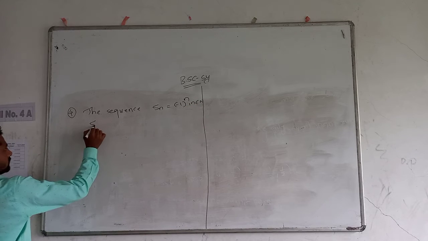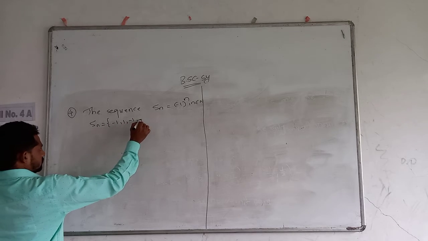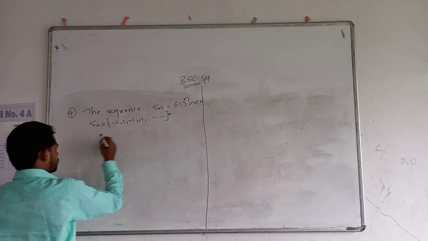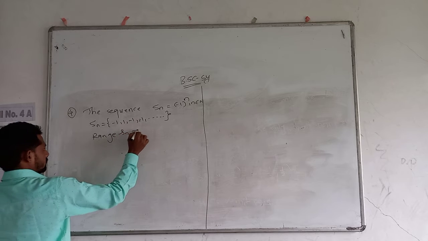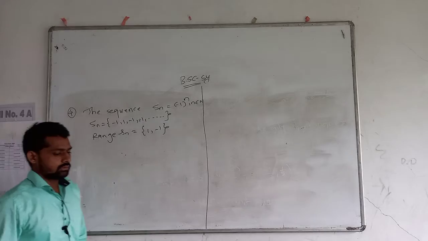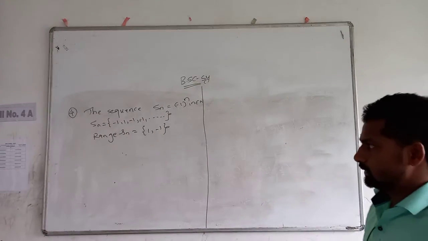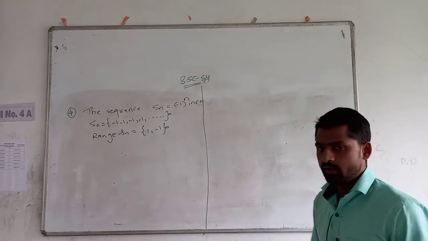How does it look? Minus 1, 1, minus 1, 1 and so on. So the range of Sn is 1 comma minus 1. Now observe that the sequence Sn has two limit points, minus 1 and 1, and the range of the sequence Sn is finite.